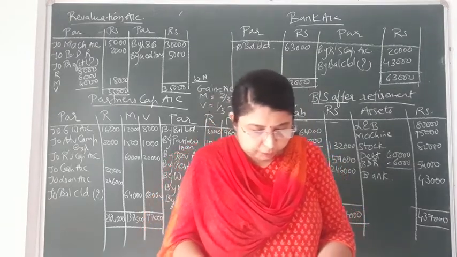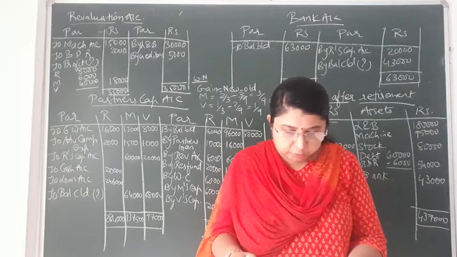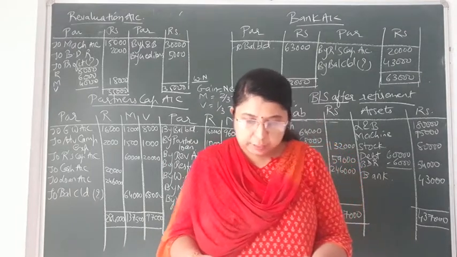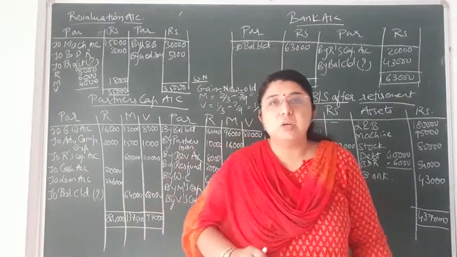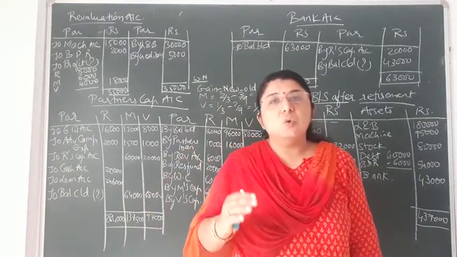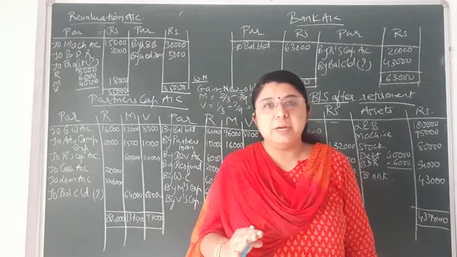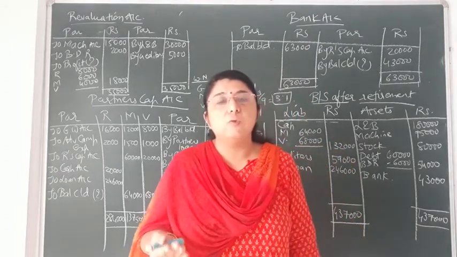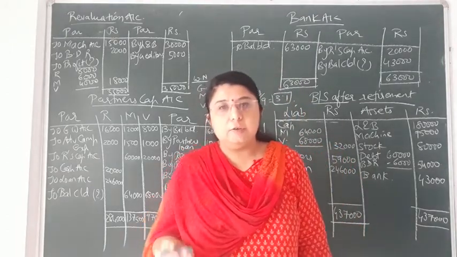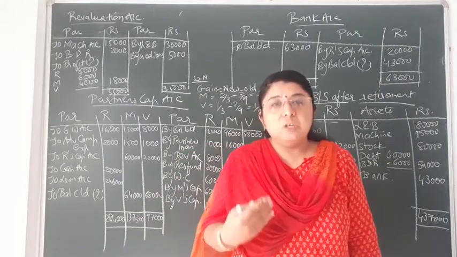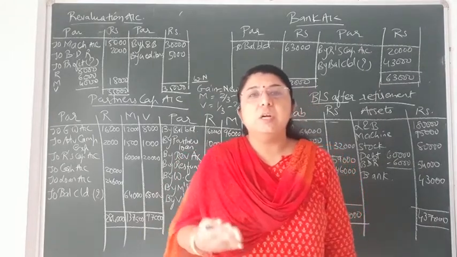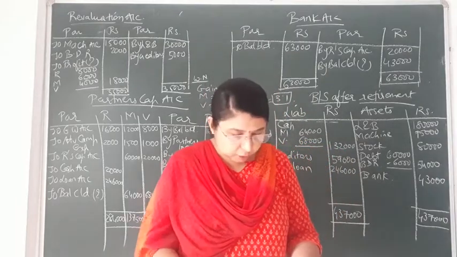Now the third entry, that is provision for doubtful debts, is to be kept at 10% on debtors. You can see the debtors value given to you is 60,000; 10% on debtors means 6,000. It is already given that there is a 4,000 bad debt reserve, so an additional bad debt reserve of 2,000 is to be created. Due to the increase in bad debt reserve, a loss will occur to the firm. That loss will always be recorded on the debit side of the revaluation account.